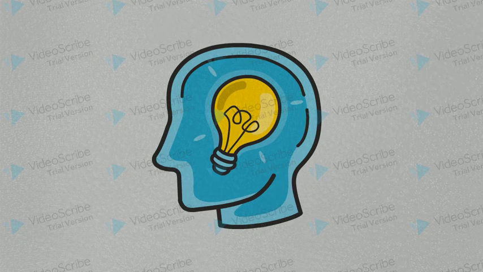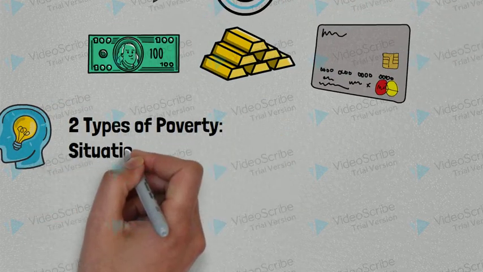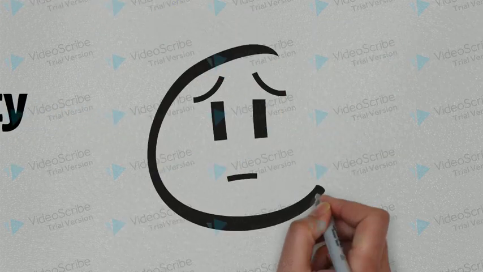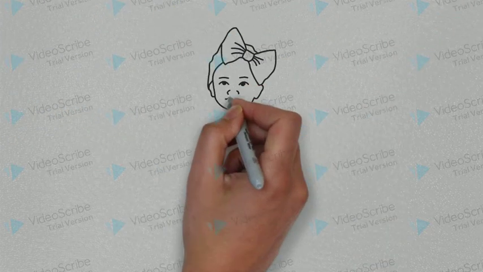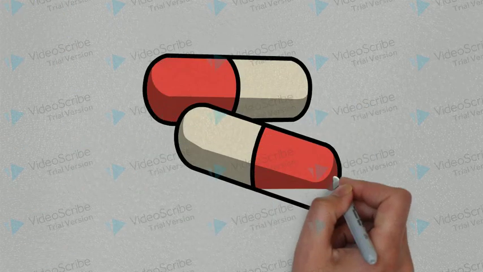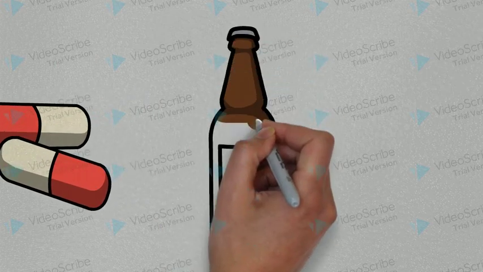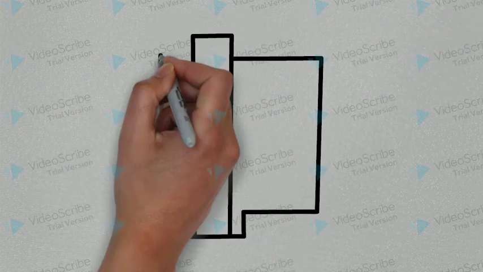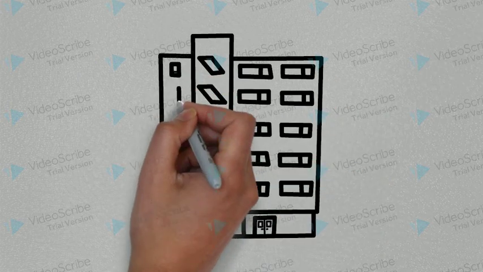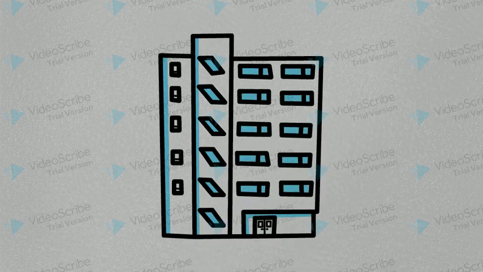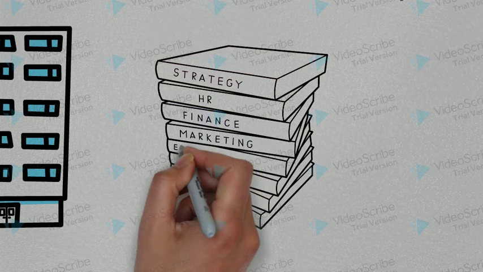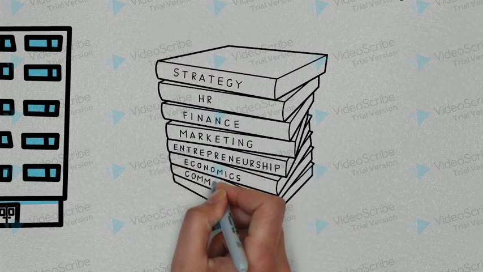According to The Guardian, there are 2 main types of poverty: situational poverty and generational poverty. Situational poverty is poverty that was triggered by loss or crisis, and generational poverty is where someone is born into poverty. Many people are homeless and suffer from addiction to drugs and alcohol. The first step towards aiding them is by helping them get over their addiction. By investing in someone, you can help them achieve progress by having them attend rehab. Once they are able to get over their hardships and understand that in order to get better and find themselves again, they need to look for chances to better themselves.